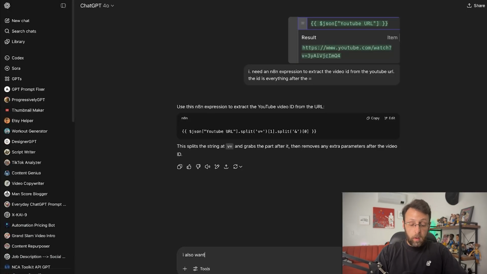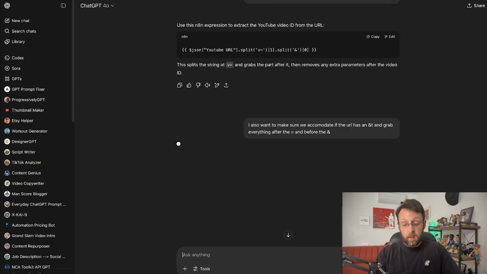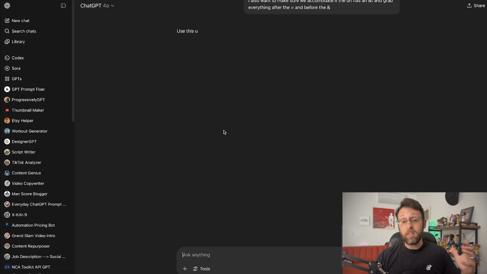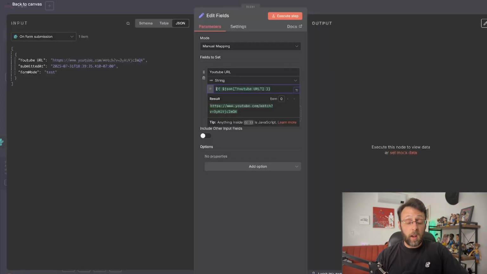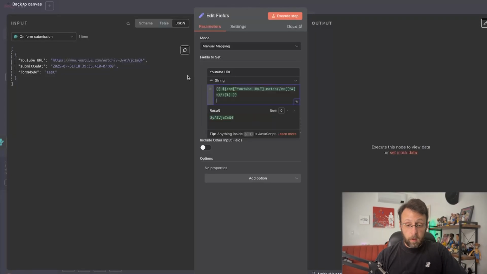So I'm just going to copy this in. I'm going to say, I also want to make sure we accommodate if the URL has an &t and grab everything after the equal sign and before the ampersand. So I'm just going to make sure we accommodate this in case somebody is pasting in something with a time code. This extracts the value after v= and before any &, so it handles both plain URLs and ones with additional parameters. So let's see if this works. I'm just going to copy this, come in here and paste this.